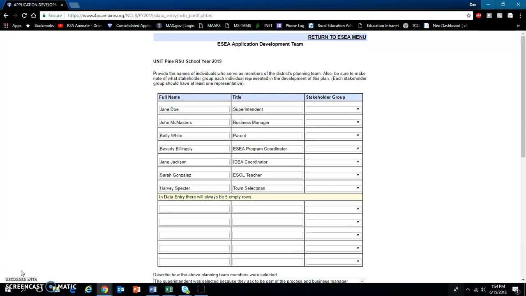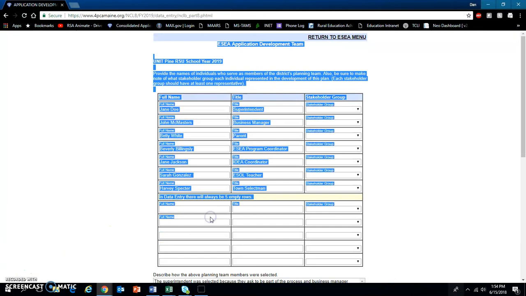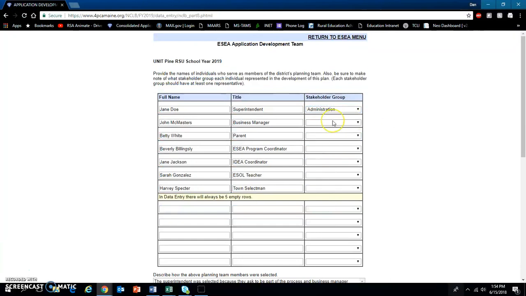So in this example here, you can see that I have names and titles of my stakeholders, and now I just need to select which stakeholder group they each belong to. In the first row, Jane Doe is the superintendent, which will be part of the administration group. John McMasters is the business manager, and so he would also be part of the administration group.